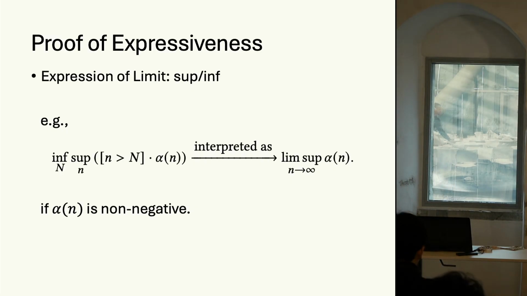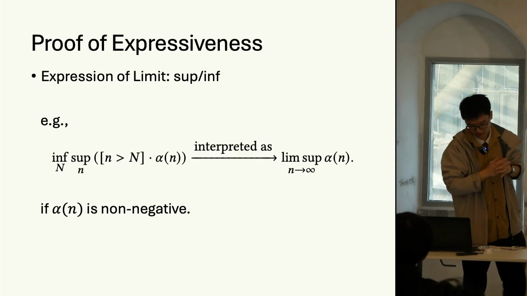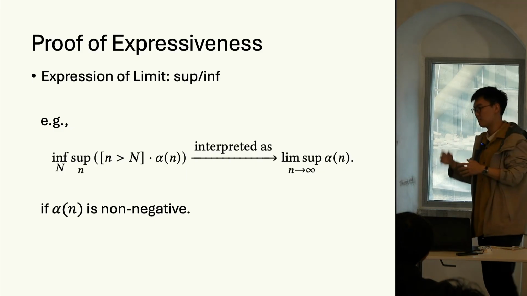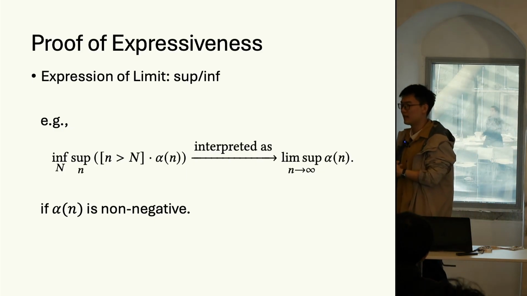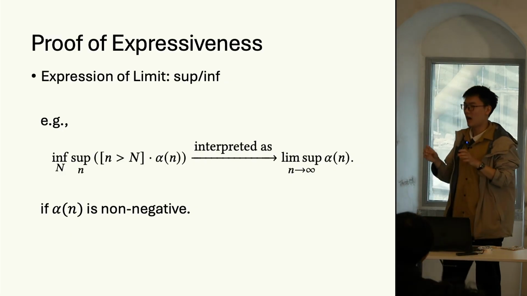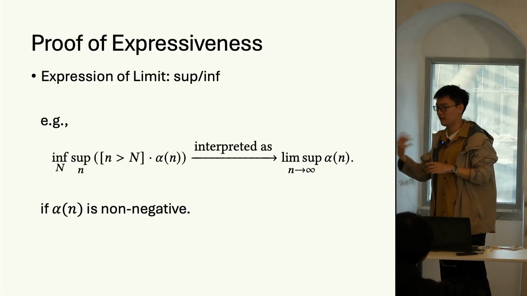With the help of indicator functions, you can require that lowercase n is larger than uppercase N. After taking the supremum and infimum in turn, you get the desired value, the same as the limit. Of course, in this case we need alpha x to be non-negative, but in the general case, we can show that the limit in the weakest precondition for while loops can be expressed with the help of sup and inf in our assertion language.